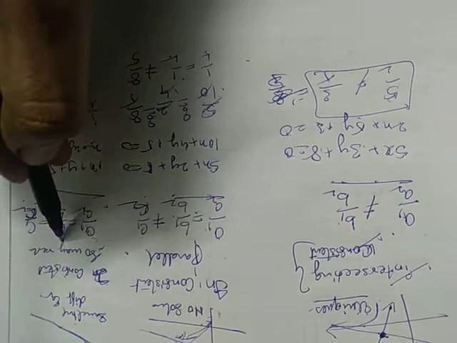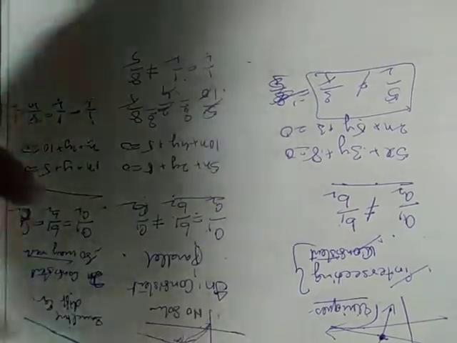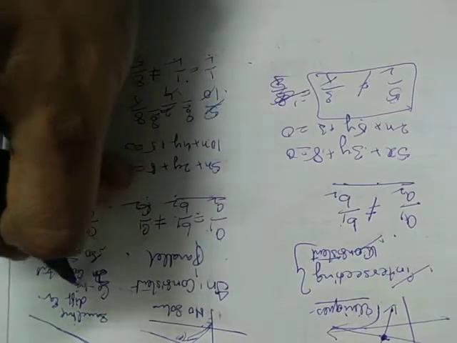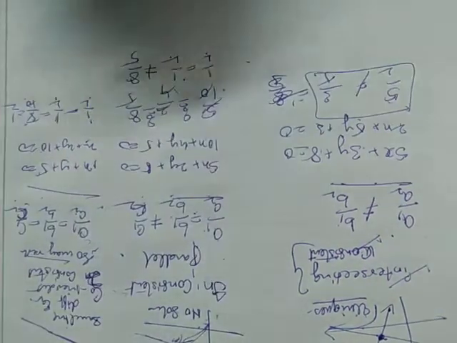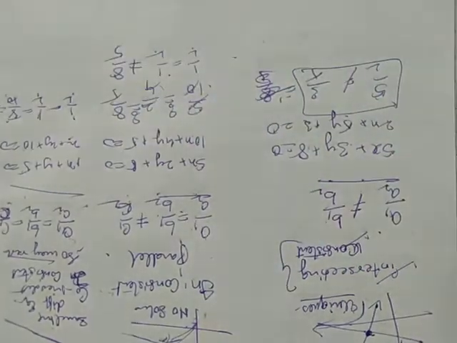So there are so many results. Though it is consistent, it represents the same line, different equation. That is what we call coincident lines. These kinds of questions appear in our exam. So based on this, we will be solving the sums.